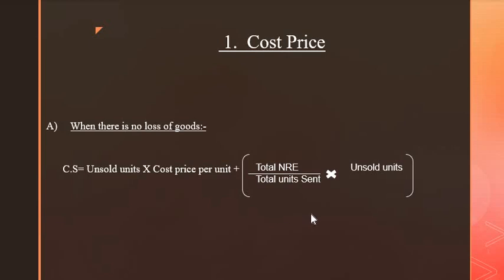What is this NRE? Non-recurring expenses. This NRE is nothing but non-recurring expenses. So total non-recurring expenses, that is NRE, divided by total units sent multiplied by unsold units.